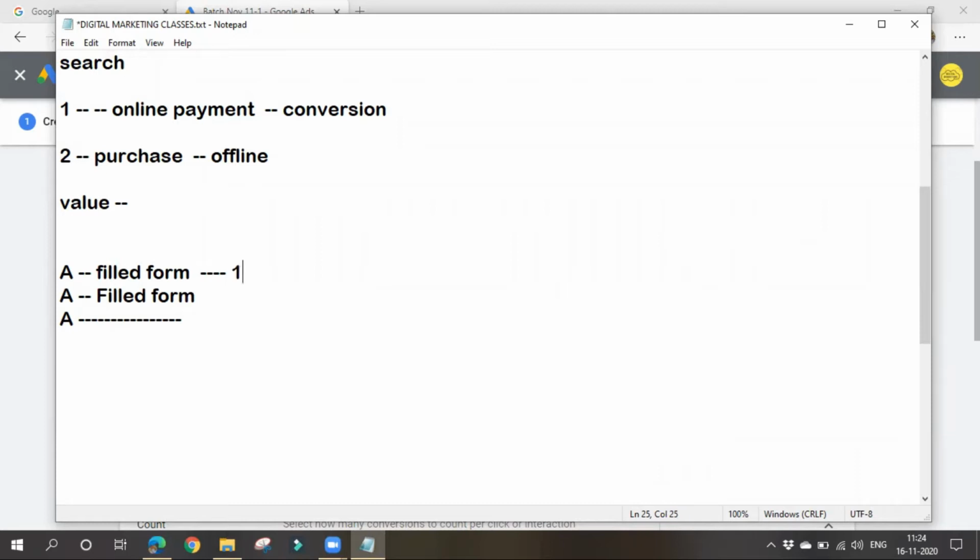Only one lead. I got only one lead because he is the same person, right? So I have to count these kinds of conversions as the same value. As he is the same person, he is coming to my website each and every day and filling my form. Whatever it may be, he might fill my form 1,000 times also. I will consider this value as one. Why? Because I'm getting only one lead.